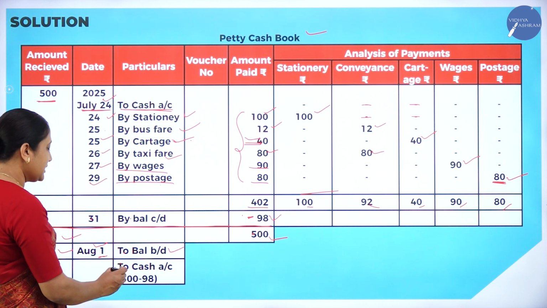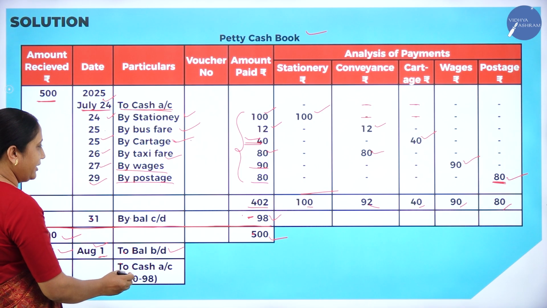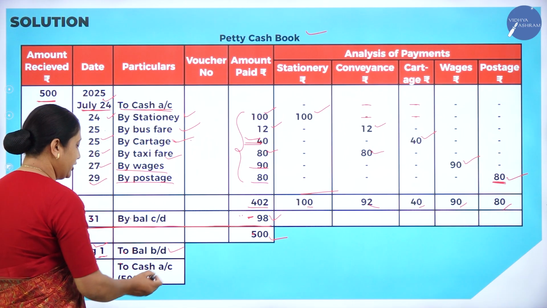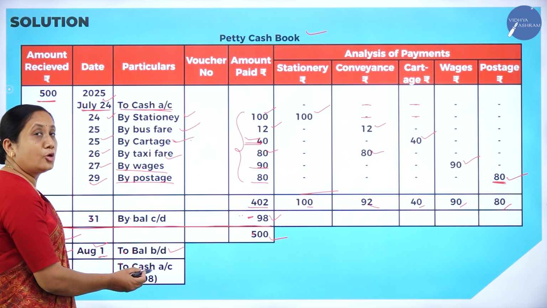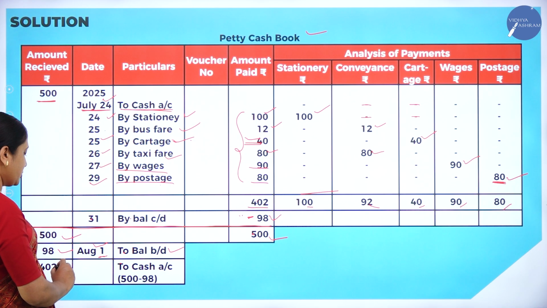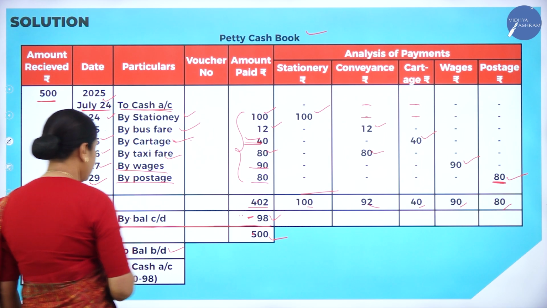To cash account means, see here, previous month how much have we received? 500 minus 98. Okay, minus 98, that is carried on. That means 98 rupees is still there in the business. Okay, so how much money has to be reimbursed? 402 rupees has to be reimbursed by the chief.